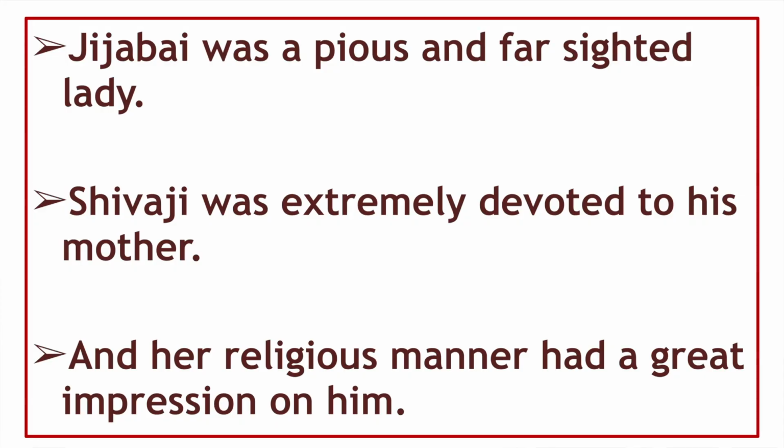Jijabai was a pious and a far-sighted lady. Children, here the word pious means deeply religious. She was deeply religious, and far-sighted here means she was able to judge about the future. She was able to give judgment about the future and prepare according to it. Shivaji was extremely devoted to his mother and her religious manner had a great impression on him.